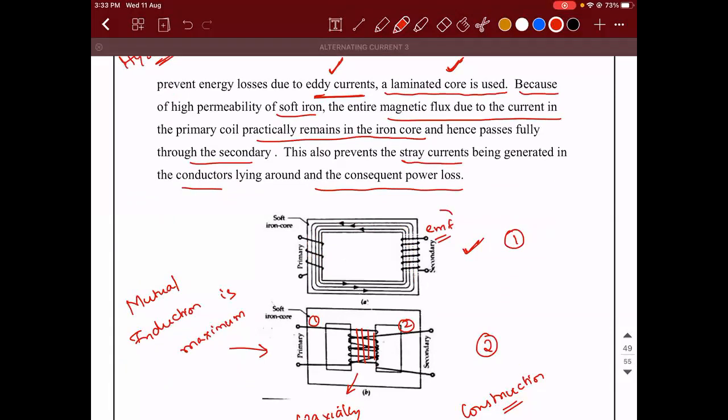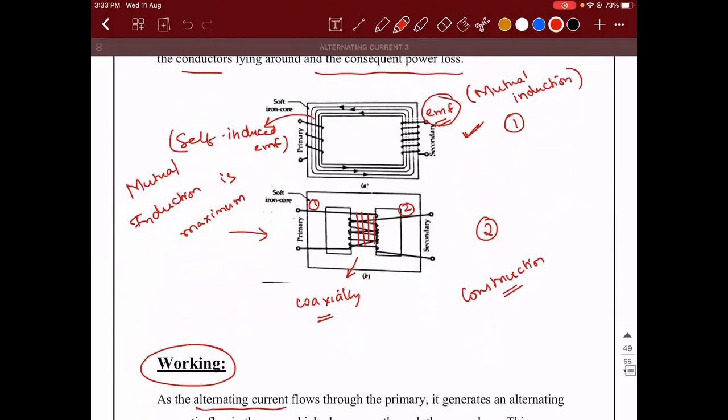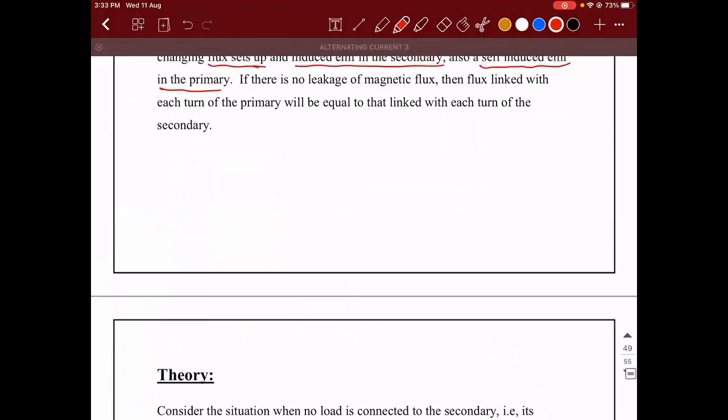So this EMF is getting generated according to the principle or phenomenon of mutual induction. But due to the alternating flux, across this coil also there will be a self-induced EMF. Guys, are you able to understand this point? Yes, sir. Good.